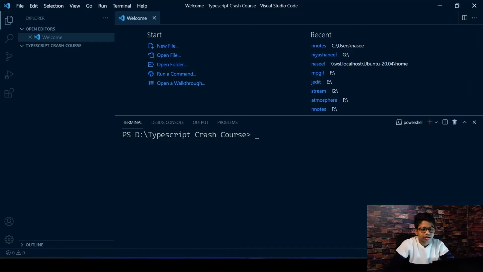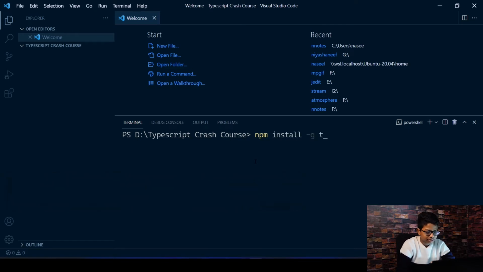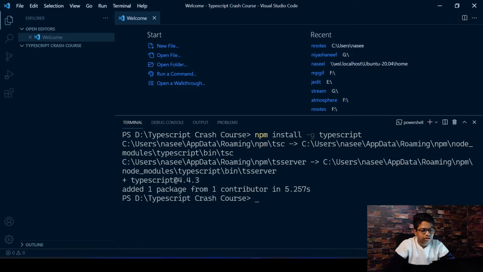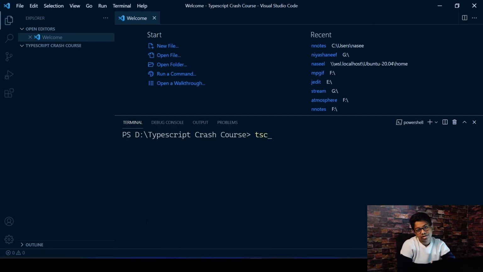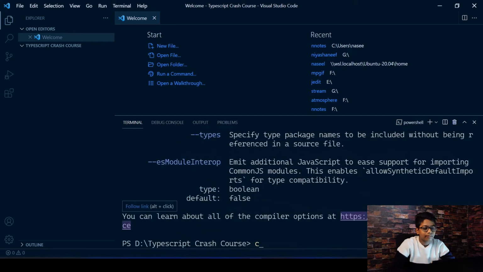To install the compiler, all you need to do is run npm install -g, and you need to write in typescript. Okay, and I made a small typo there. There you go. Hit enter. If you have Node.js, you'll have this npm command accessible. It's the Node package manager. So you can run that command, and it's going to go ahead and install it. You can see it got installed. Now if I clear my screen and do tsc, which is the TypeScript compiler, hit enter, you'll see that I get my TypeScript compiler, all the commands. So that's great. The compiler is now installed.